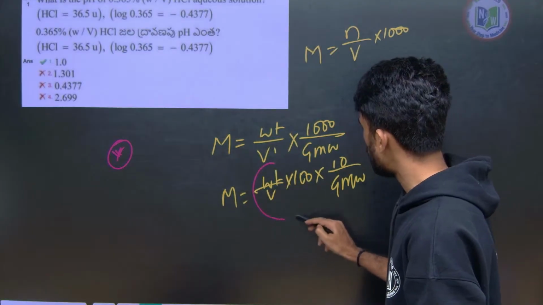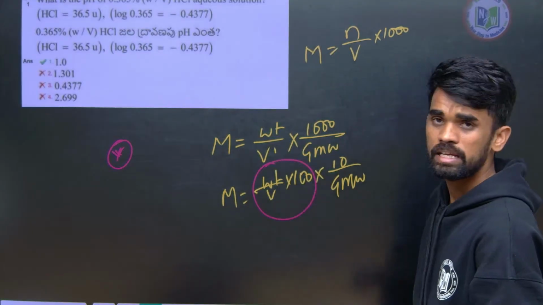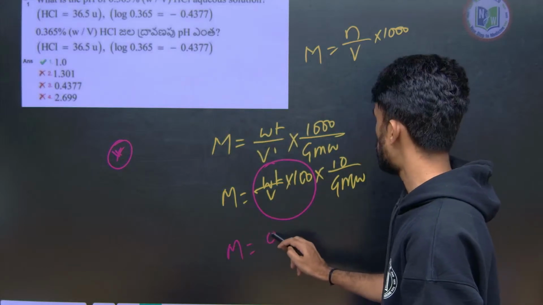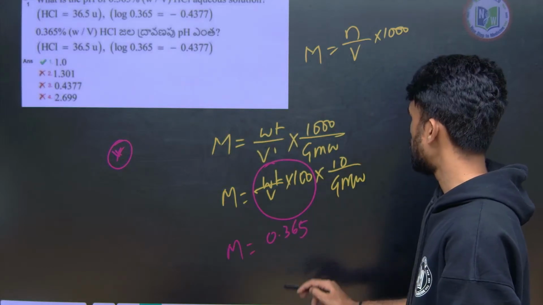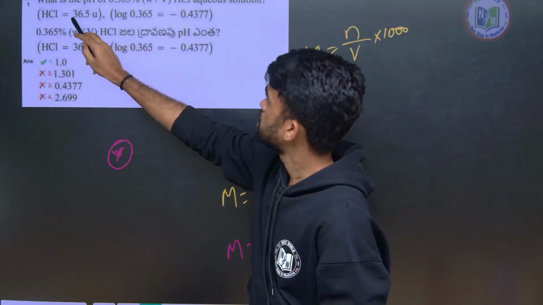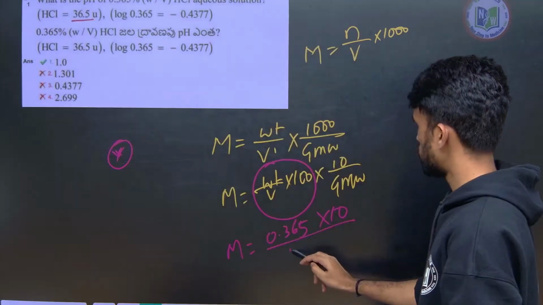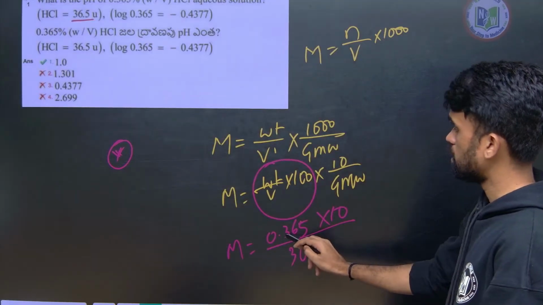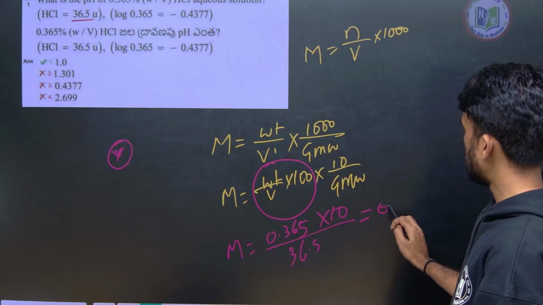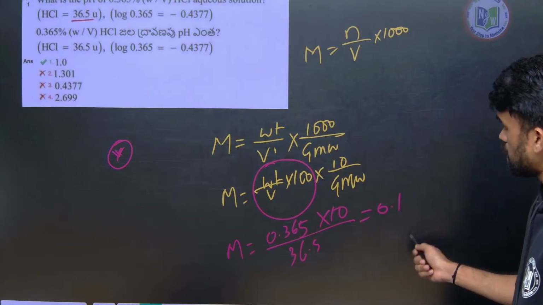Now, weight by volume into 100 is nothing but the weight by volume percentage. How much is it given? That is 0.365 into 100. What is the molecular weight of HCl? It is 36.5. So if I multiply this, it will be 3.65 by 36.5, which means it is 0.1. What is the concentration? 0.1.